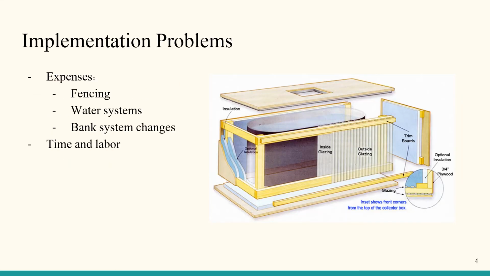There are a few different implementation problems that arise. The fencing can be expensive to purchase or build. The amount of fencing, quality, and whether it's a floating fence or a total exclusion fence can affect the price. If you block the body of water, the livestock will need another source. This requires a waterer that needs to be able to store water as well as have water pumped to it. In this image, it's an example of a type of livestock waterer that could be used.